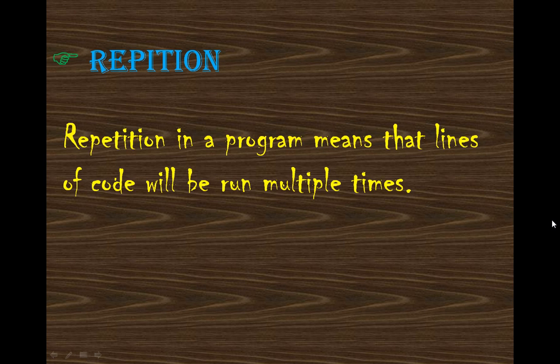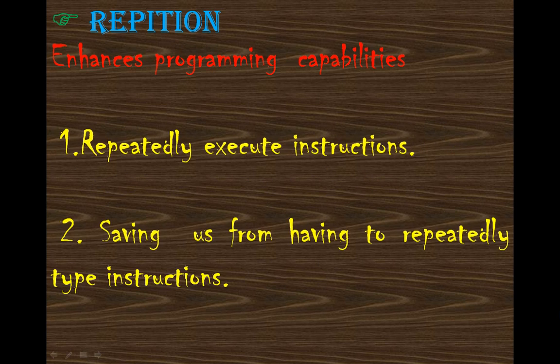Now let's take the example. The second main function of looping is repetition. First was iteration, which you have clear. The second one is repetition. Repetition in a program means that lines of code will run multiple times, and this number of times will depend on your criteria. If you have given 10, it will repeat 10 times. If you give 5, it will repeat 5 times. And what is the benefit of this repetition? This repetition enhances our programming capabilities.